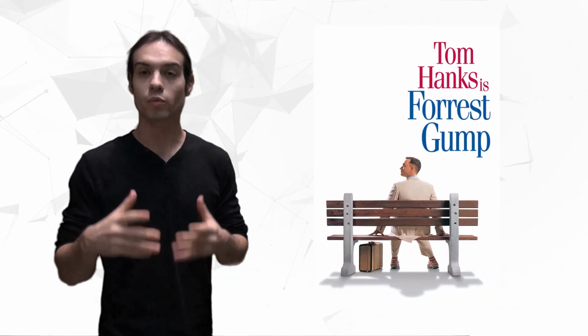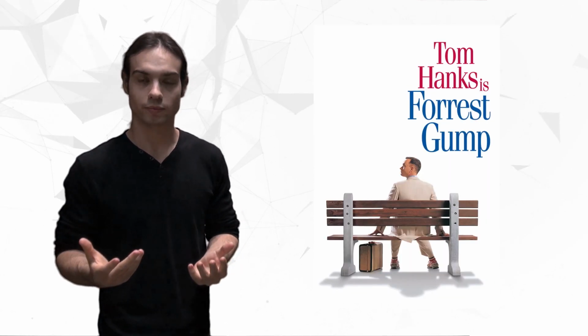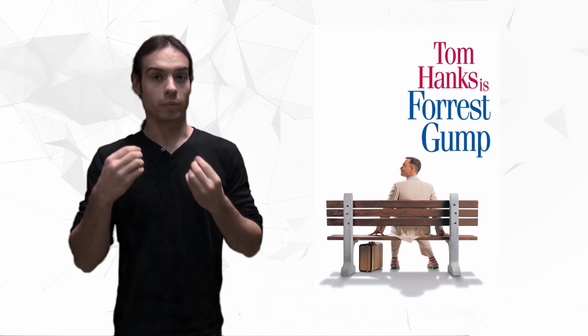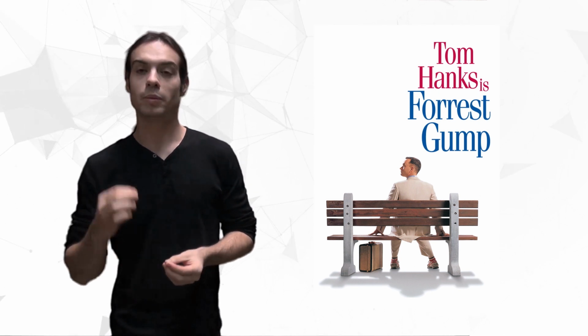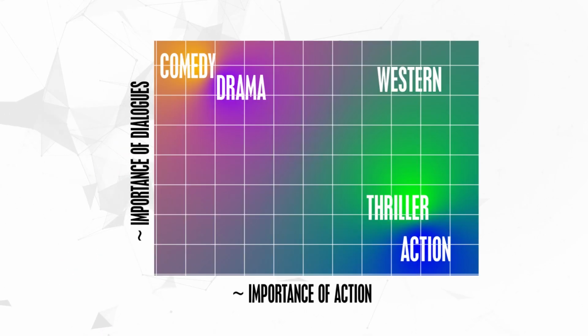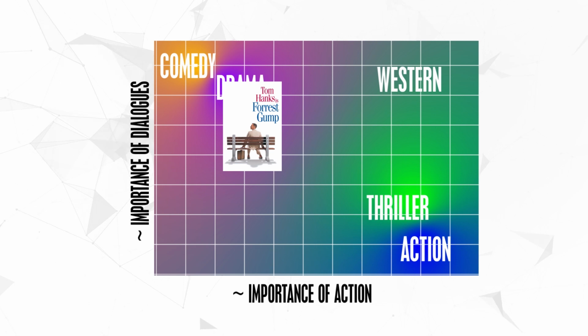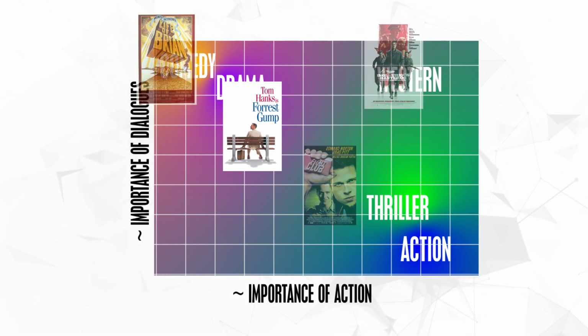Let's look at an example. Let's say we are trying to classify the movie Forrest Gump. Now, with our machine learning agent, we will be able to compute its coordinate in our new embedding space. And we'll see that in this region, labels mostly associated are drama and comedy, which perfectly suit Forrest Gump.